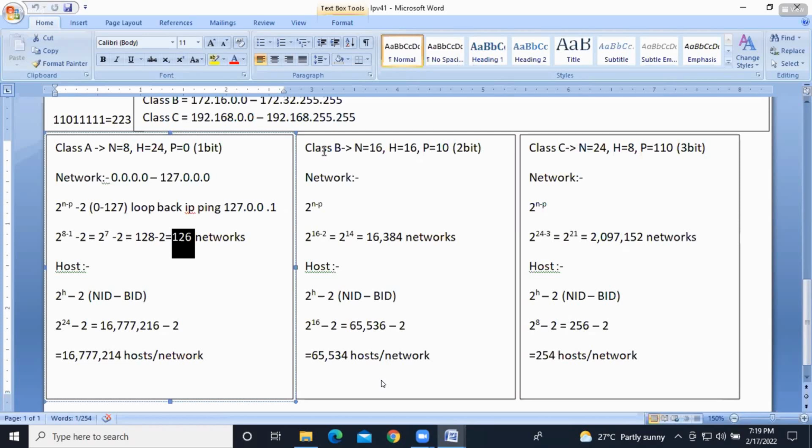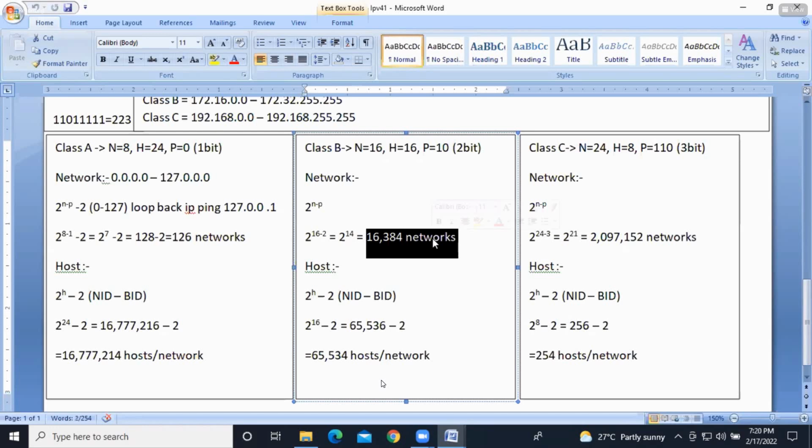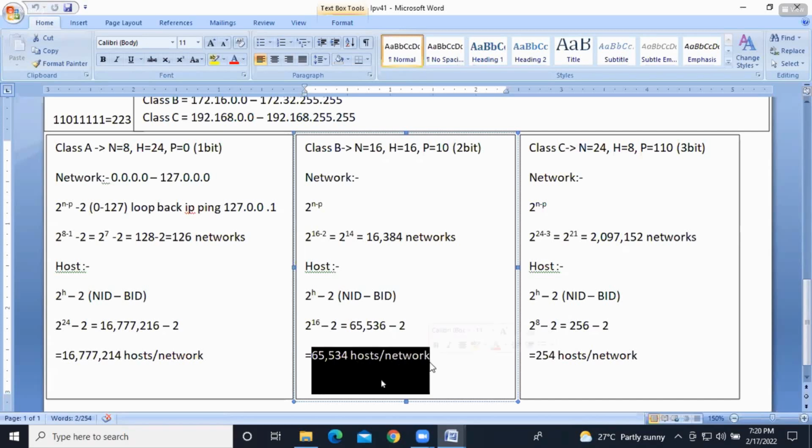In the same way here also, same formula, but don't give -2 here because we don't have the unknown network and loopback network. So 2 to the power of n minus p is enough. So 2 network 16 and 2 host 16. We need to substitute all of that: 2 to the power of 14 networks we can deploy with the help of class B. In each network, we can deploy these many hosts: 2 to the power of 16 minus 2.